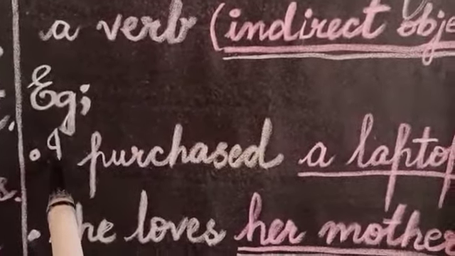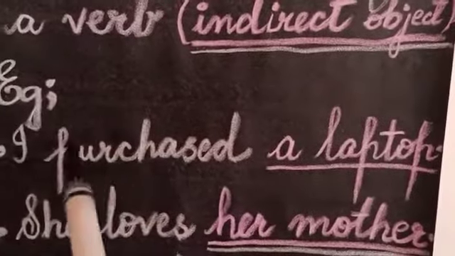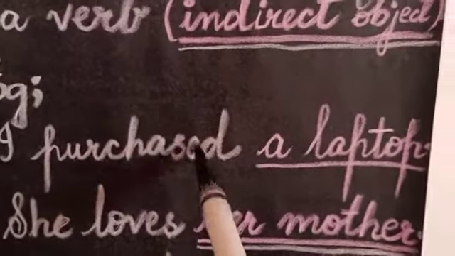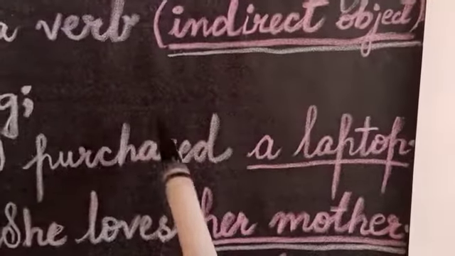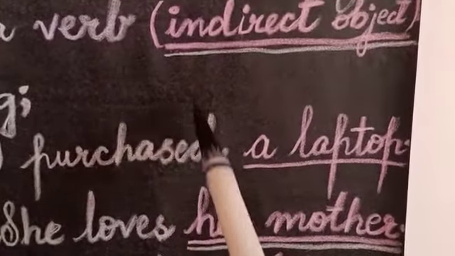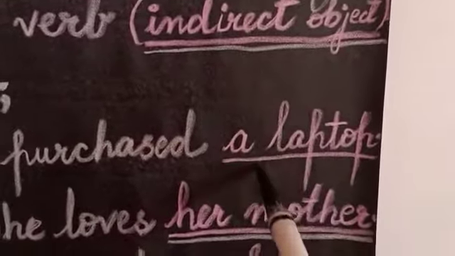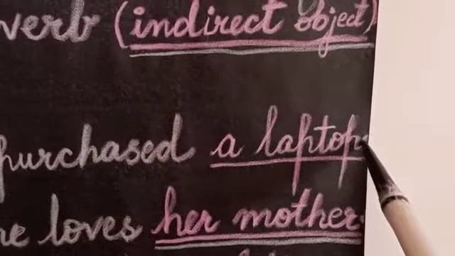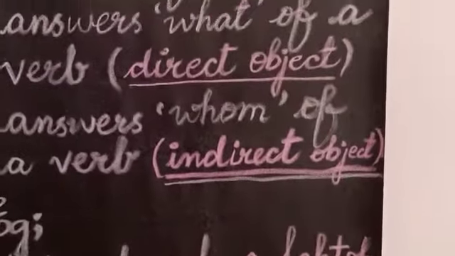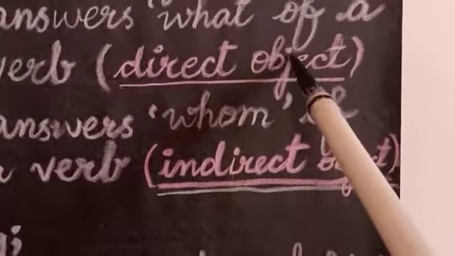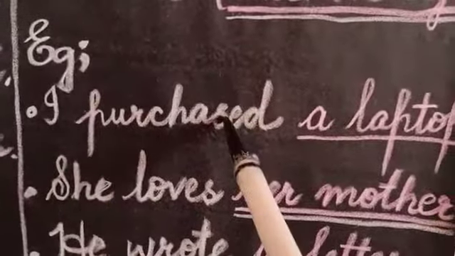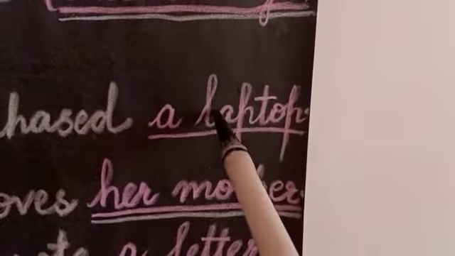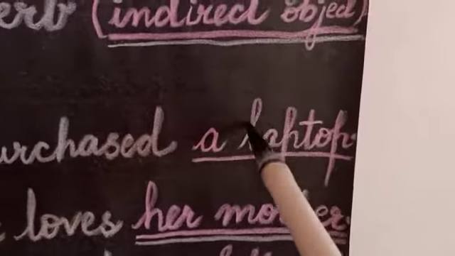I is the subject. And this verb, I purchased. But what I purchased? I purchased a laptop. This laptop, it answers what of the verb? What I purchased? I purchased a laptop. So here a laptop is an object. But which type of object? It is a direct object. It answers what. I has purchased, but I has purchased what? A laptop. So you can see that this a laptop is an object, but a direct object.